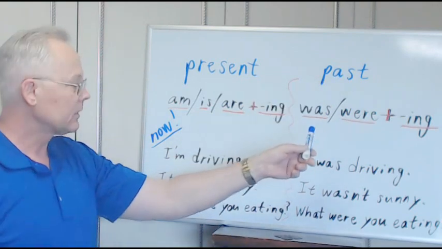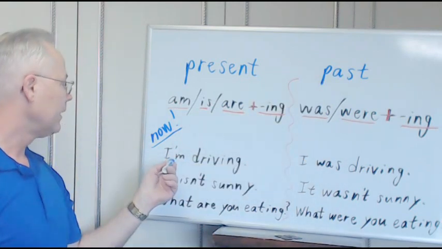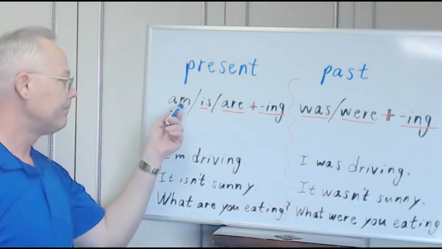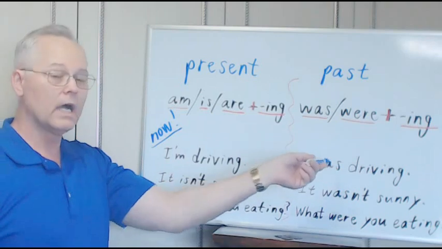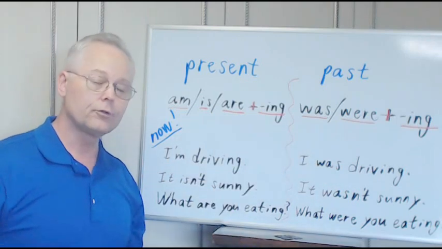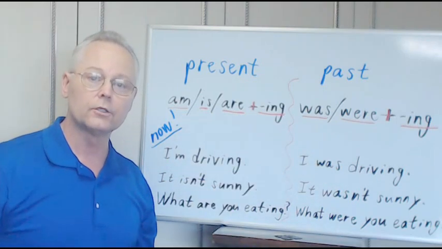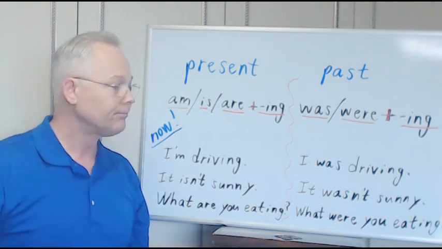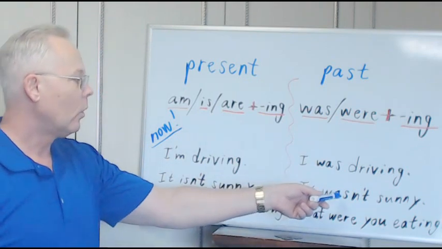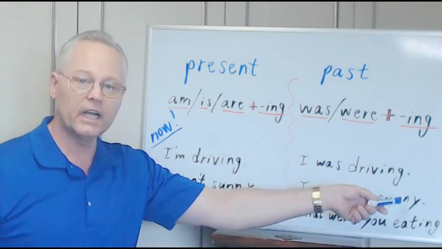We go to the past. Here we had am. Now we have was. I was driving to work at 8 o'clock this morning and I saw an accident. It wasn't sunny.